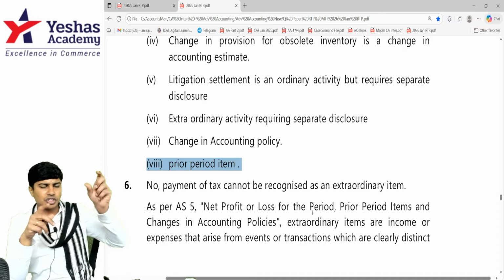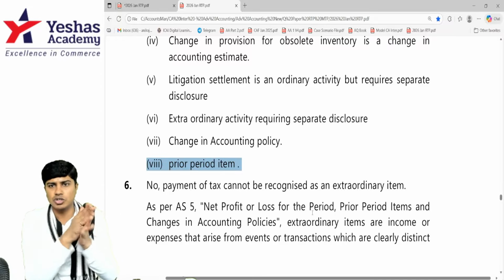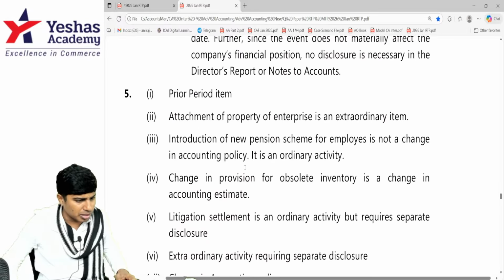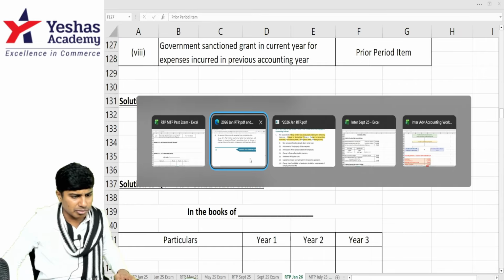Last year, what should they have done? They should have reduced that expense by the claim amount received, and only the balance, if there is excess, should have been the expense. By this, we are done with question number 5. Let's quickly see question number 6.